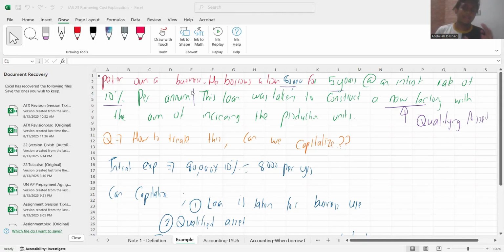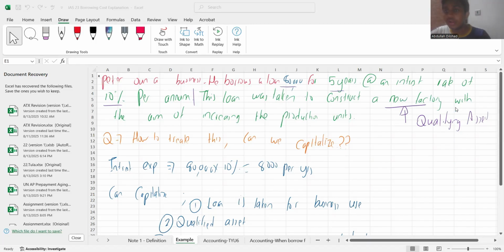Our brain is automatically programmed to think that this is a basic loan. Just treat it as a finance cost, until we read what the intention of taking this loan was. Reading on, this loan was taken to construct a new factory. Now think, are they buying an existing factory, or are they buying to construct a factory? So that loan was specifically taken only to construct a new factory.